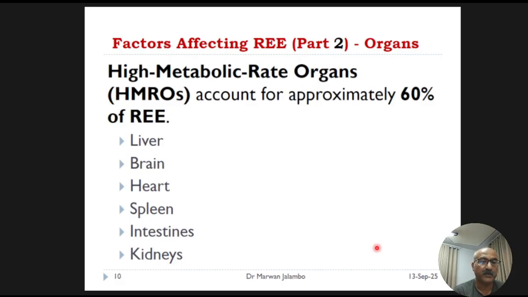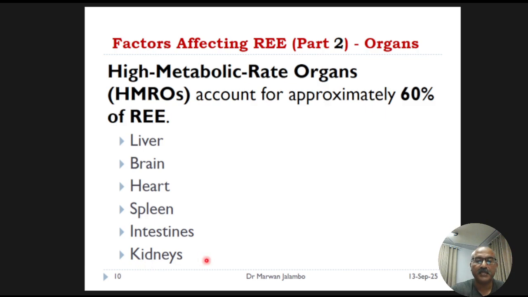Here are the factors affecting resting energy expenditure. We want to talk about the organs. While we often associate metabolism with muscles, it's actually our major organs that do the heaviest lifting at rest. These are known as high metabolic rate organs, and they include the liver, the brain, heart, spleen, intestines, and the kidney.